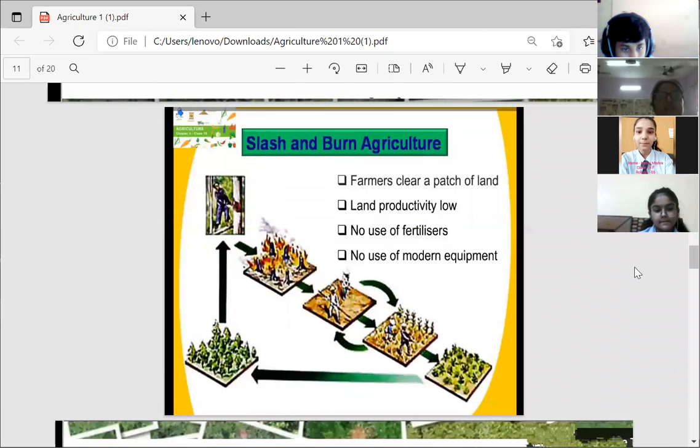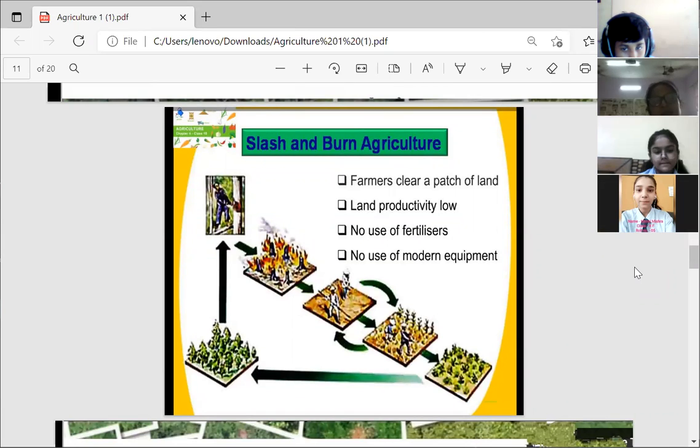Now, within primitive subsistence farming, we have slash and burn agriculture. What is slash and burn agriculture? As the name suggests, slash means to cut down, and burn, you all know the meaning of it. So what happens in this type of agriculture? Just look at the picture.